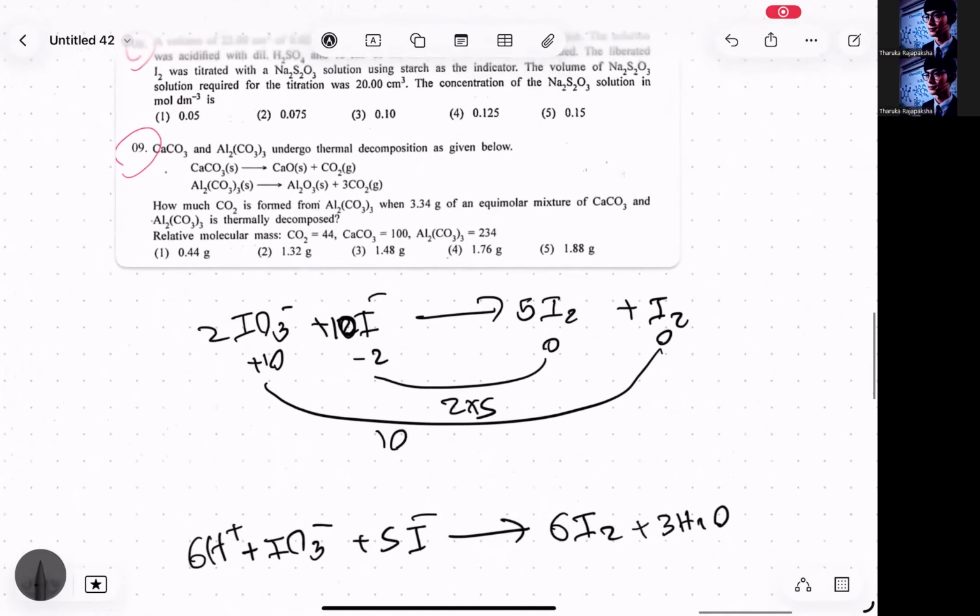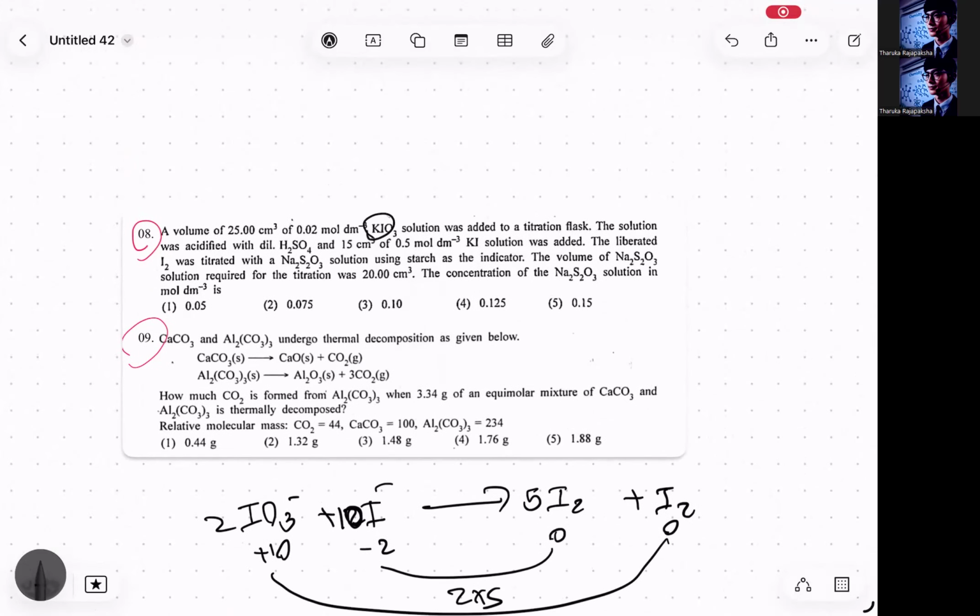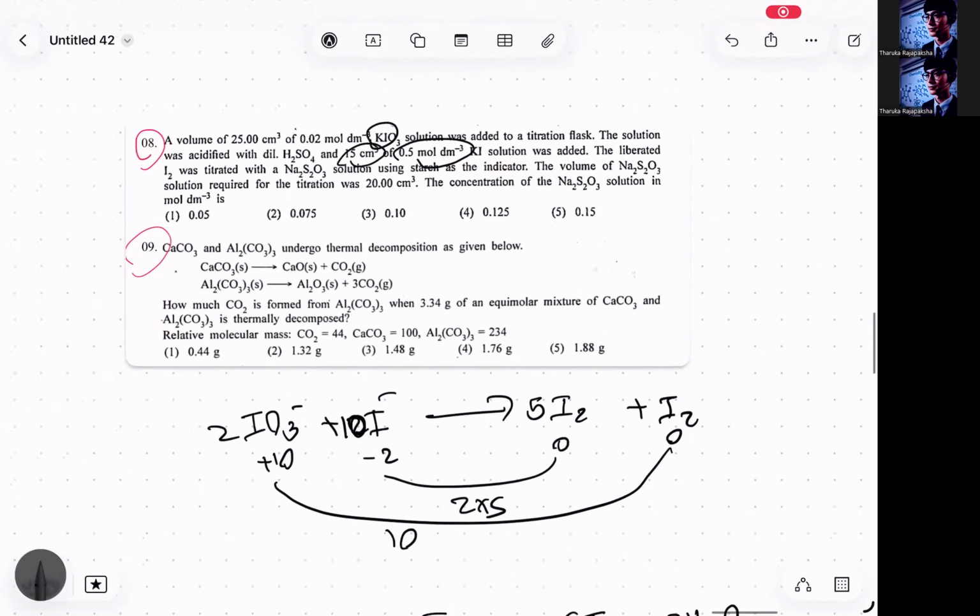That's chemical calculations. KIO3 reacted, the solution was acidified and 15 cubic centimeters of 0.5 mole per cubic decimeter KI solution was added. The liberated iodine was titrated with this Na2S2O3 solution using starch as indicator. The volume of the thiosulfate solution required for titration was 20 cubic centimeters. The concentration of sodium thiosulfate in the solution is in mole per cubic decimeter.